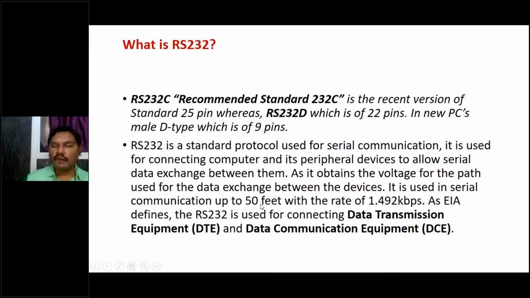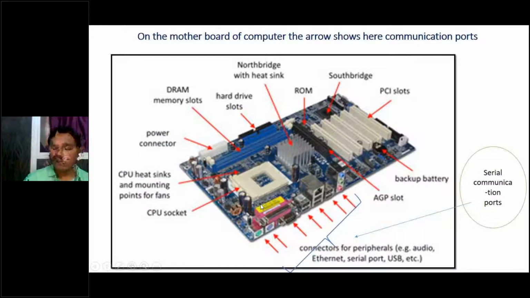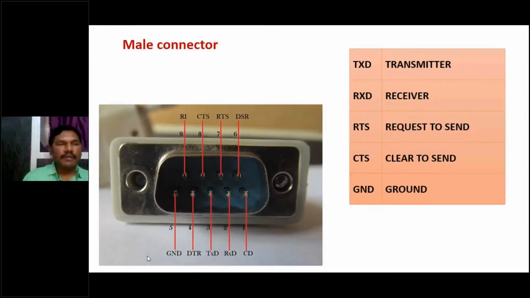So this is the cable, the RS-232 cable, which is used in our laboratories also; you can go to our labs. This is what we call the male connector, and this is the D shape. You see here, the English letter D shape. That's what is D type.